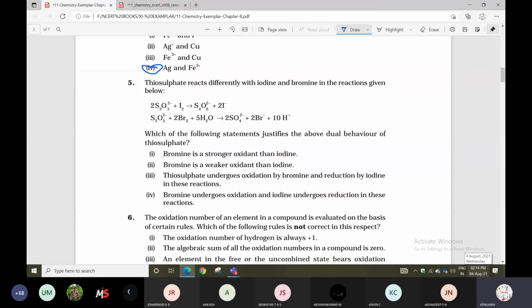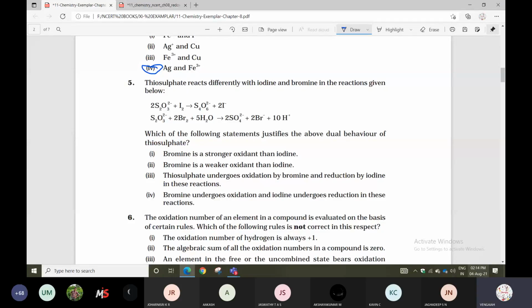So what will give? Bromine is a strong oxidizing agent, a stronger oxidant than iodine. The following statements will justify the above dual behavior of thiosulfate.